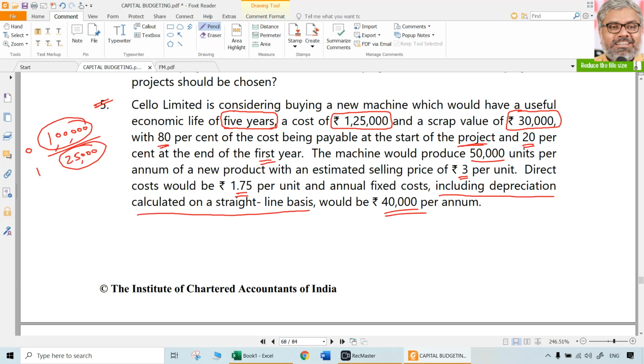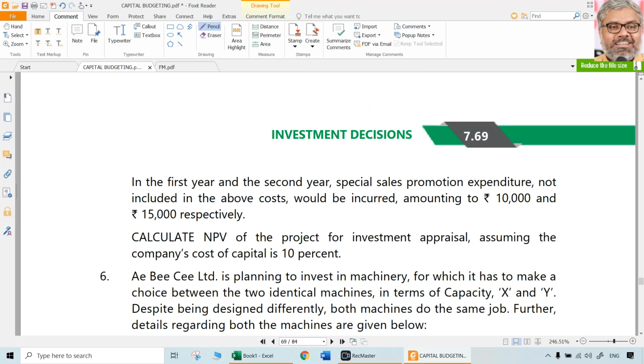Is depreciation a cash expenditure? No, it is not. It is a non-cash expenditure. It will have definitely a tax shield or a tax benefit. But certainly, the annual fixed cost 40,000 is not correct because it is not entirely cash expenditure. So certainly, we need to take out whatever is the depreciation portion from this fixed costs. We'll have to do the computations for it.